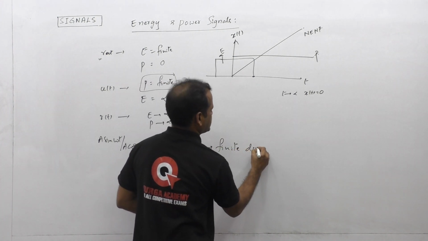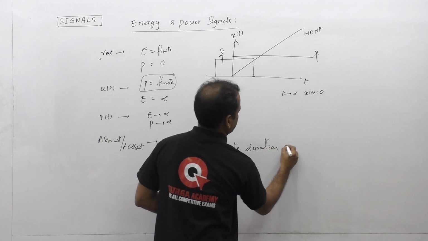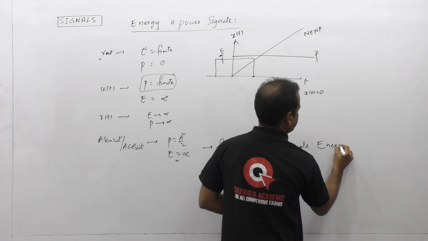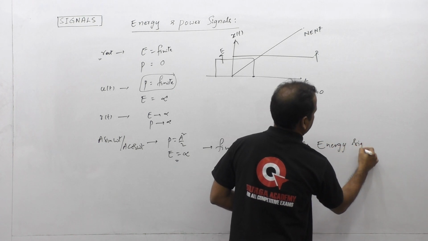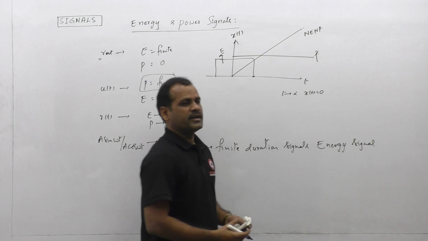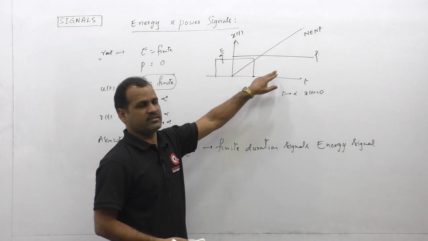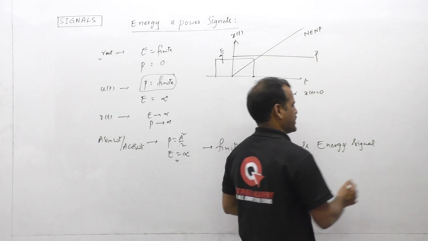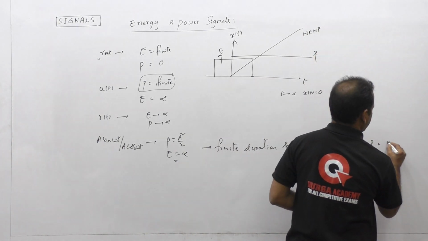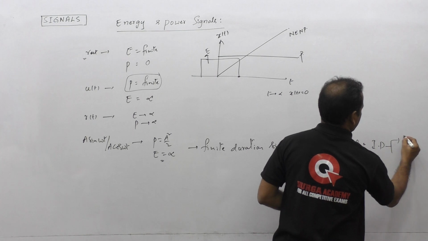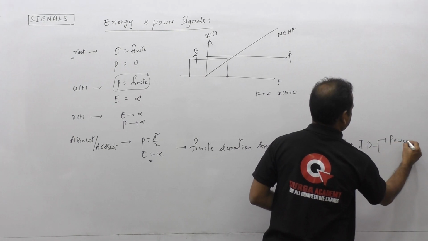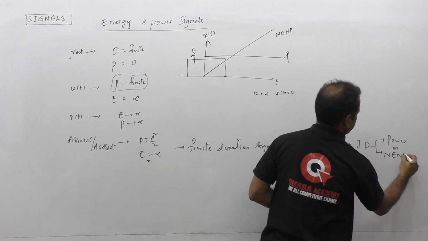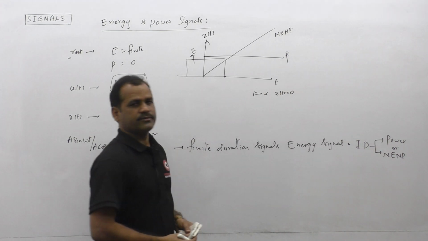So finite duration signals are energy signals here. That means infinite duration signals need not be power signals. It can be either power signal or neither energy nor power signal. That also we can write here. Infinite duration signal, either it can be power signal or neither energy nor power signal. This is the first note point we can make.